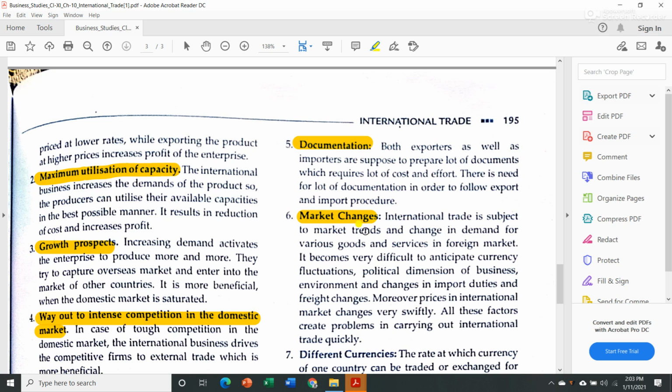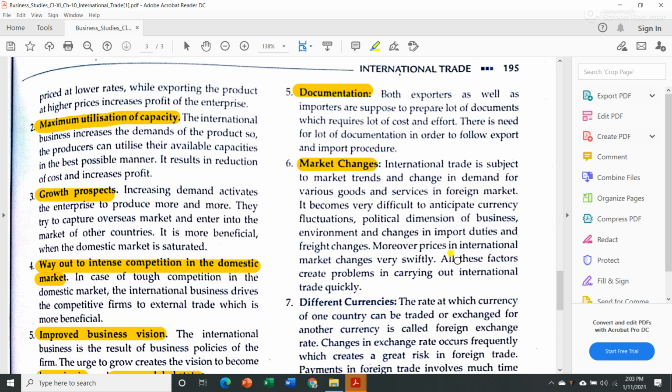International trade is subject to market trends and changes in demand for various goods and services in the foreign market. It becomes very difficult to anticipate currency fluctuations. Now these are the problems you will face while doing business internationally. You cannot predict the foreign market, you cannot predict the political decisions taken by the party over there.